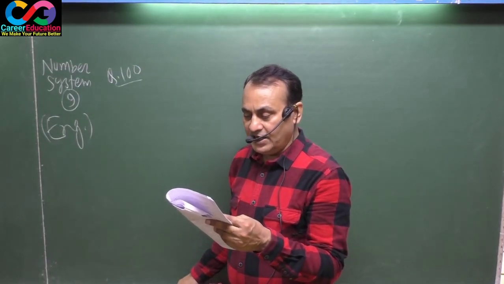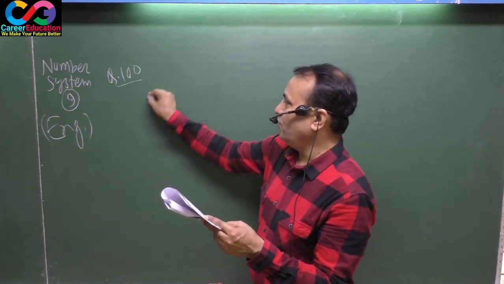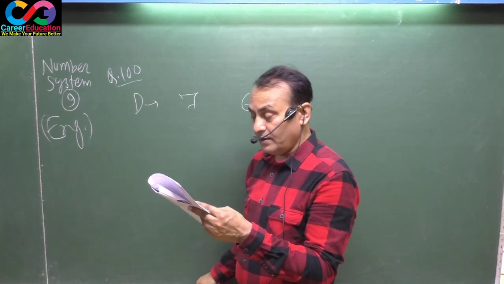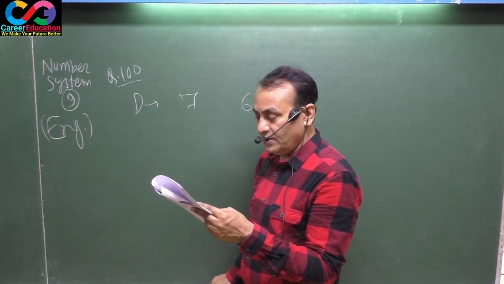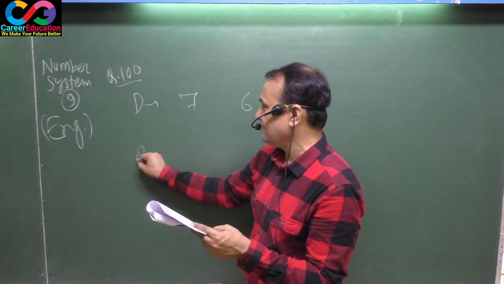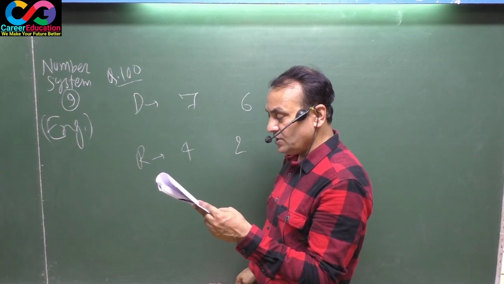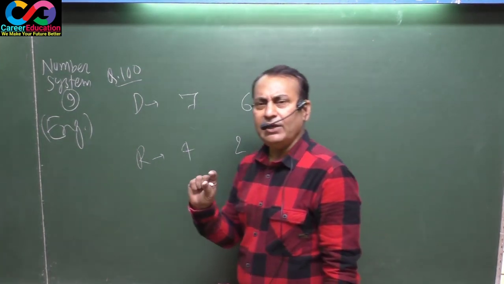When a number is divided by 7 and 6 successively, remainders are 4 and 2 respectively. What is the least number? See here, there is a minute change.